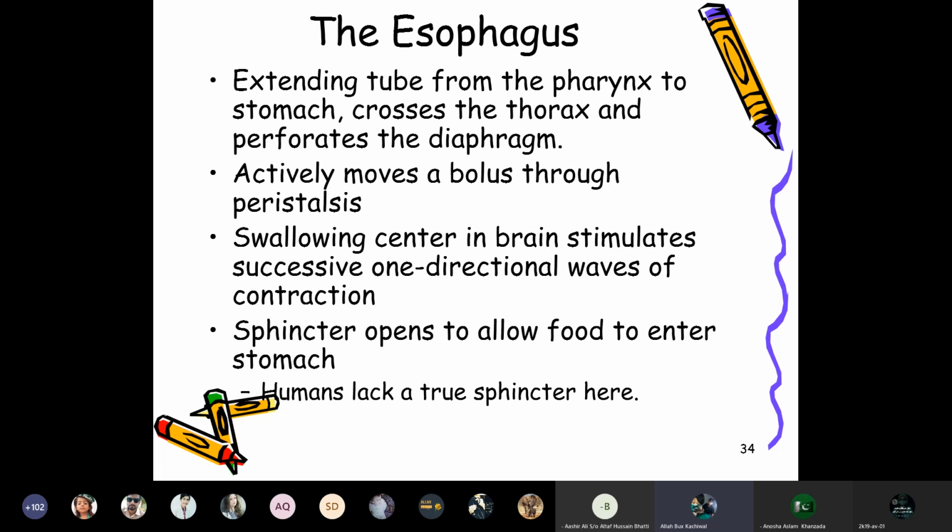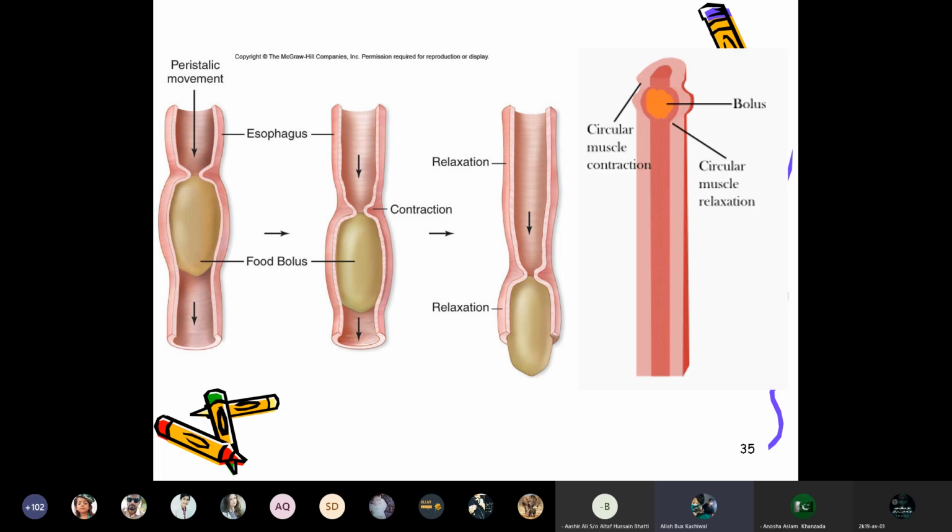It actively moves a bolus through peristaltic movements, and the swallow centers in the brain stimulate successive unidirectional waves of contraction. Sphincters open to allow the food to enter the stomach. Humans lack a true sphincter here, whereas animals have a sphincter.